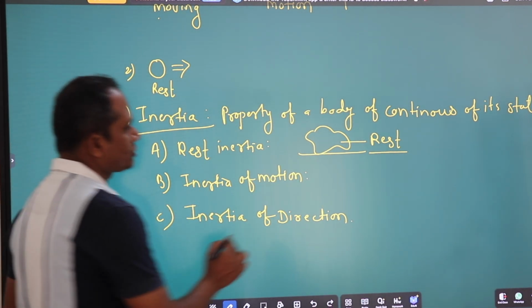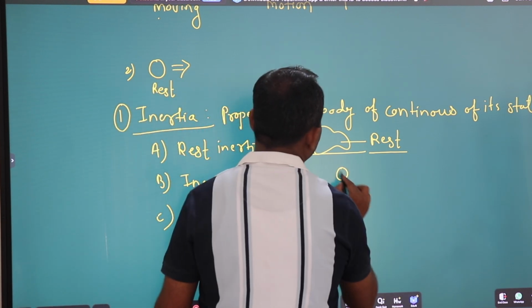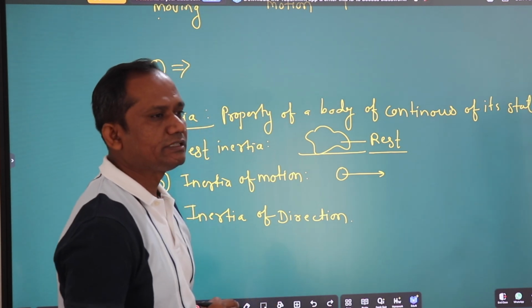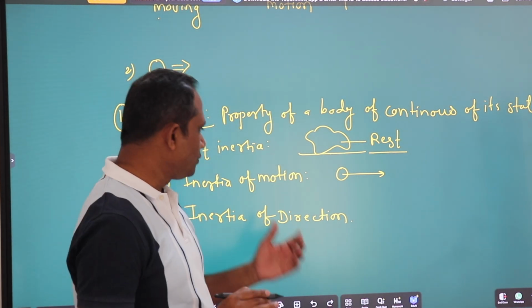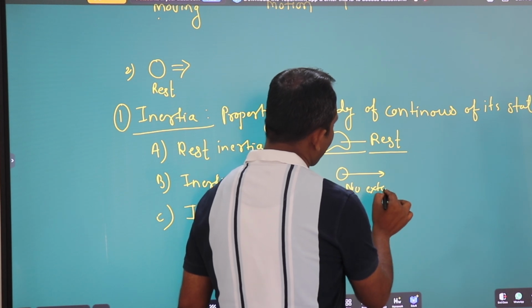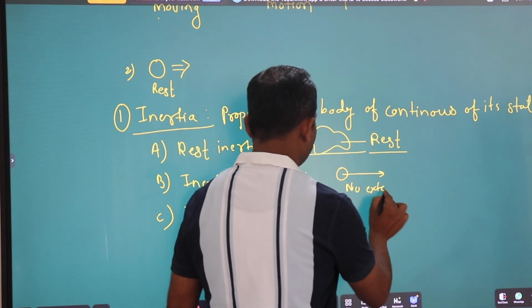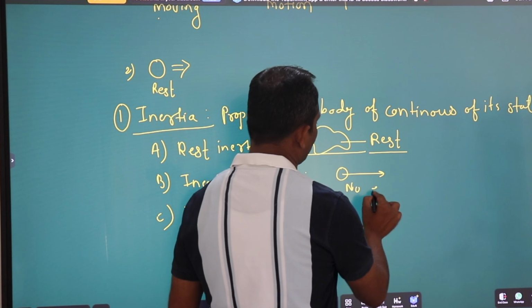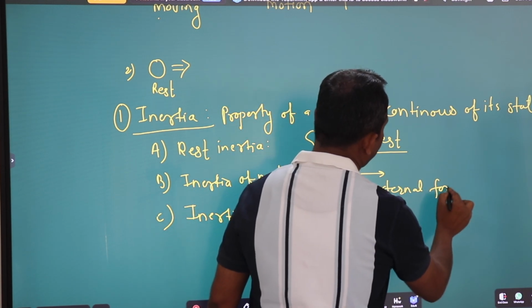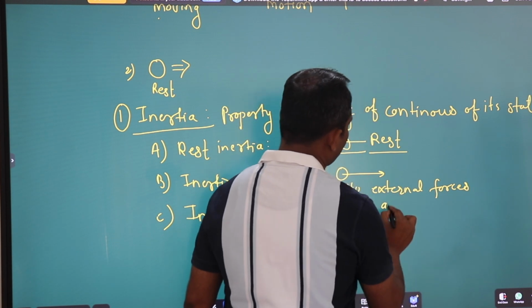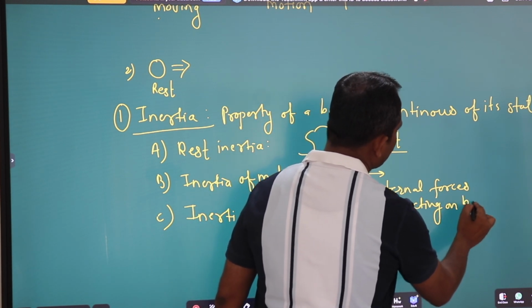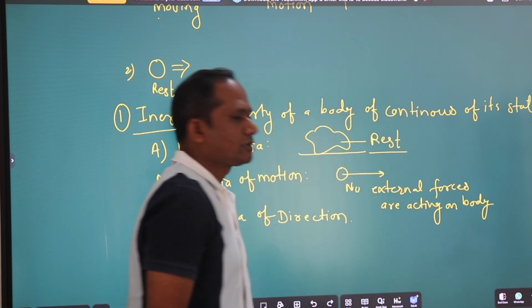The second type of inertia is inertia of motion. Let us consider any object in space. In space there are no external forces acting on the body.